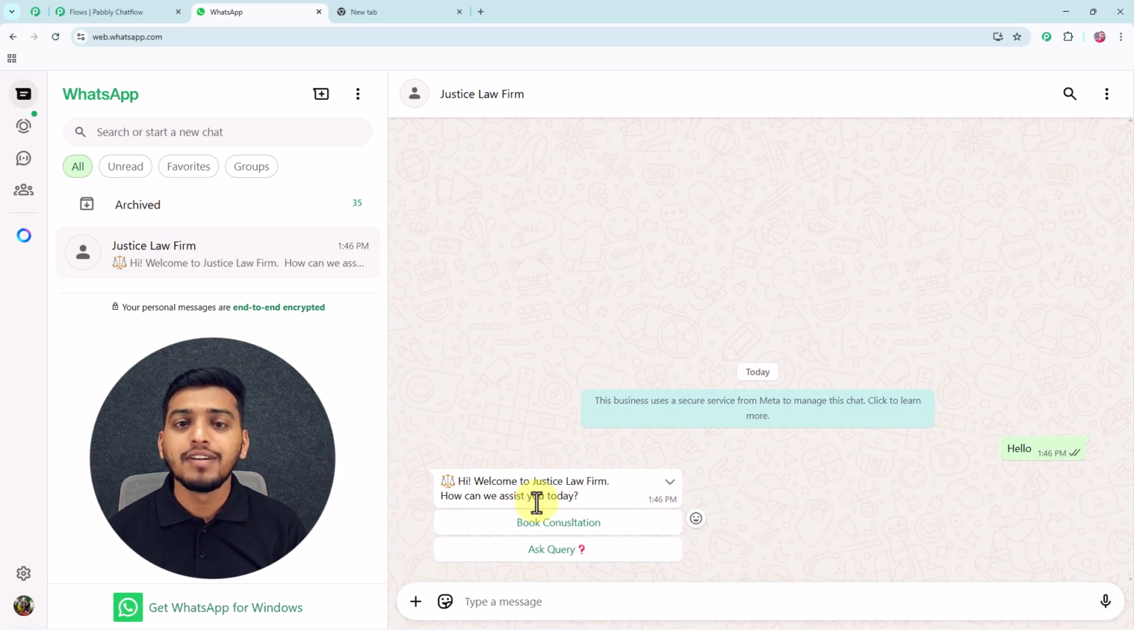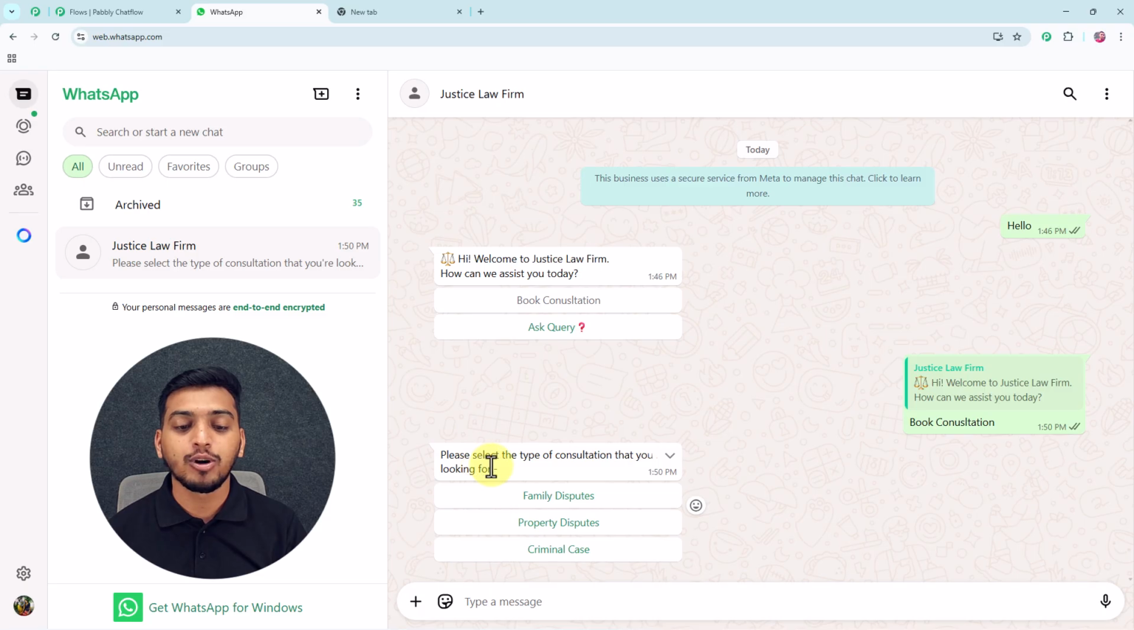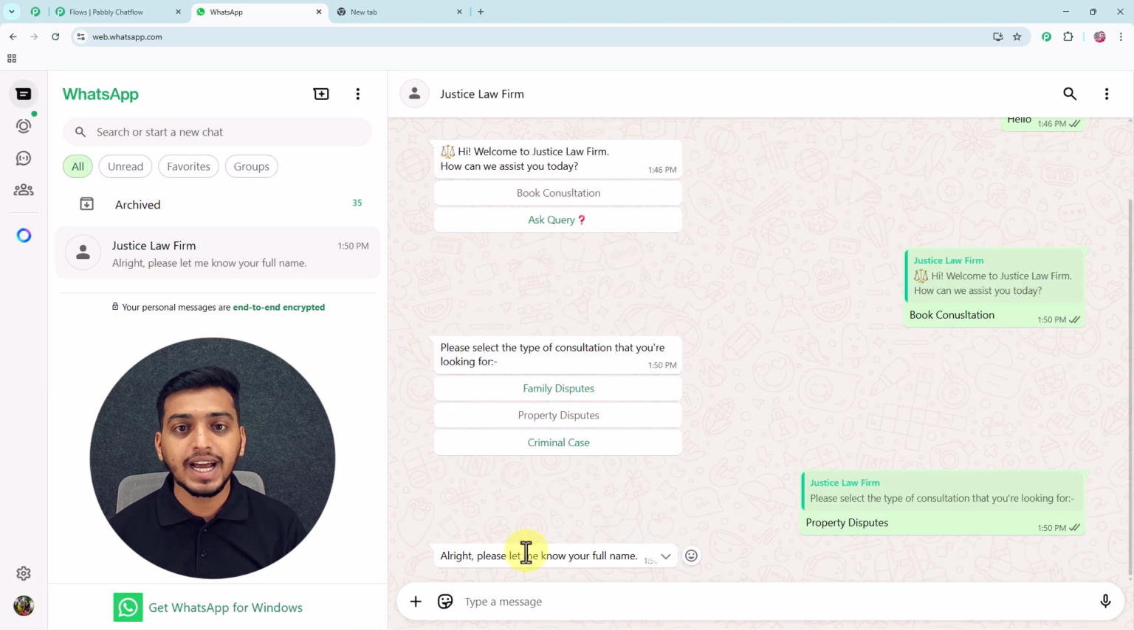And now I will interact with this WhatsApp chatbot as a client who wants to book a consultation for himself. So first of all, I will click on this button, book consultation, and after that you will see that this WhatsApp chatbot has sent me this message: please select the type of consultation that you are looking for. And below this particular text, it has given me these 3 different types of options to select from. So as I want to select this property dispute, I will click on this button, and now this WhatsApp chatbot is asking me for my name.